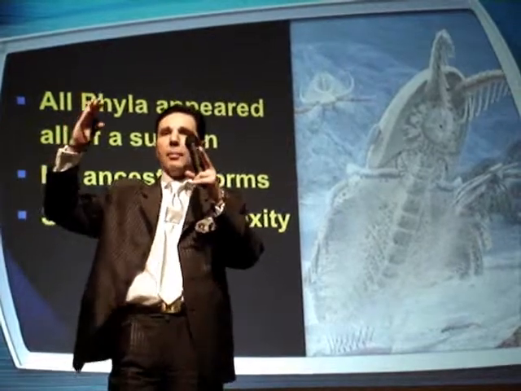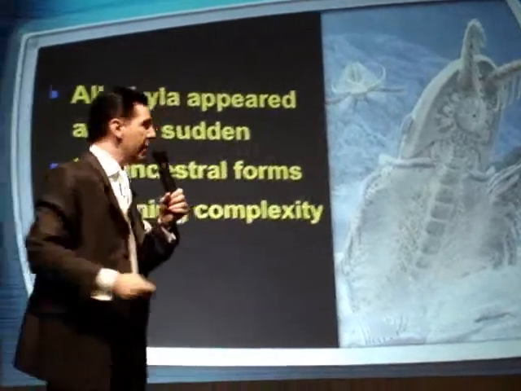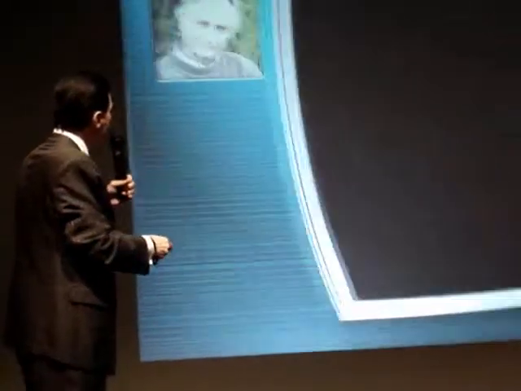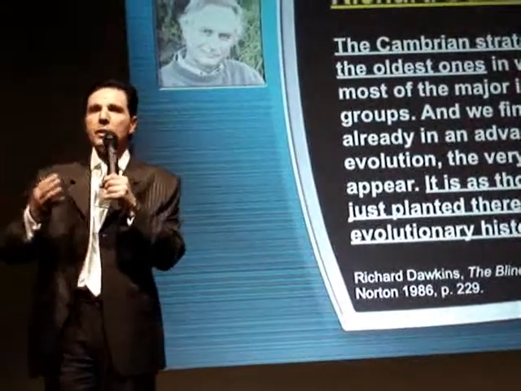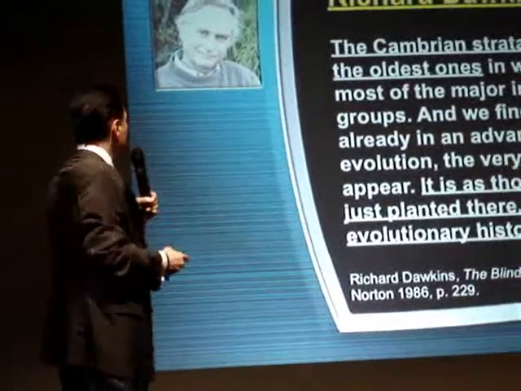And they decrease with time actually. Today we have only 35 according to the scientists. They have no ancestors and they have very complex systems such as the eyes, the gills, and blood circulation.